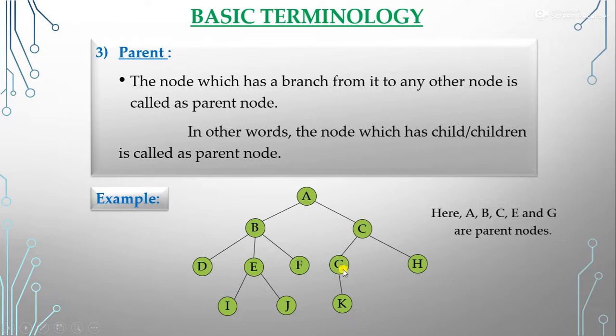G has a child K, so it is a parent node. But D, I, J, K, H are not parent nodes. Why? Because they do not have any children, right? So the parent nodes in this graph are A, B, C, E and G.